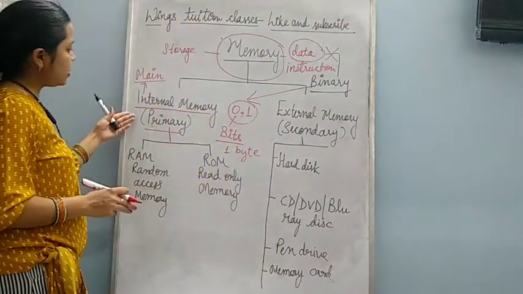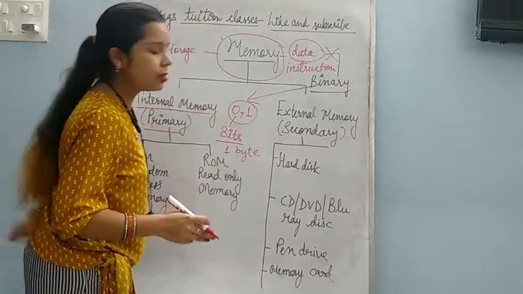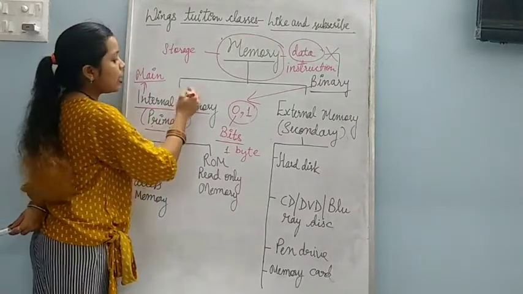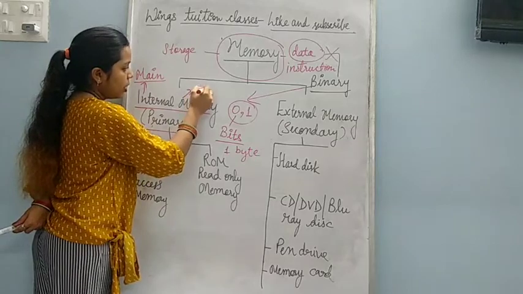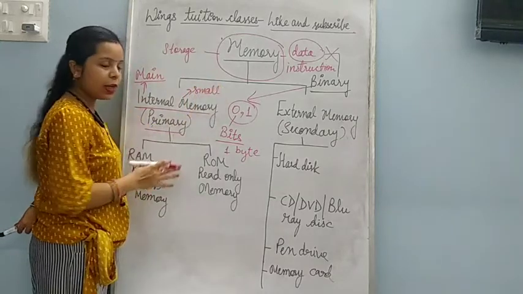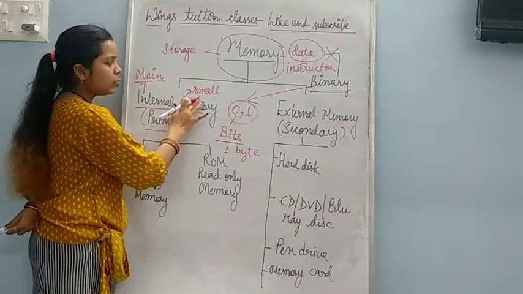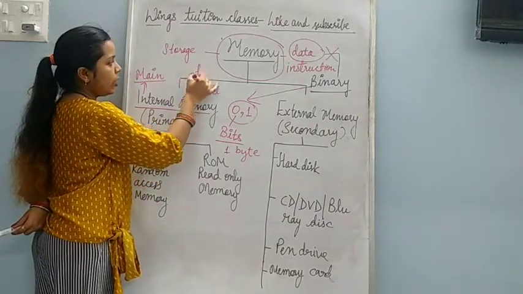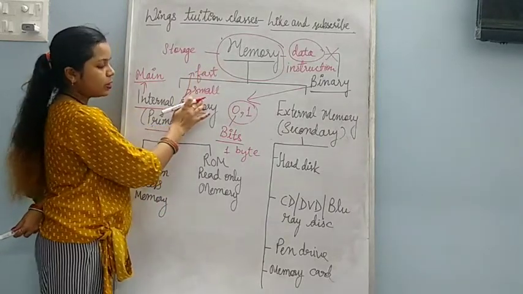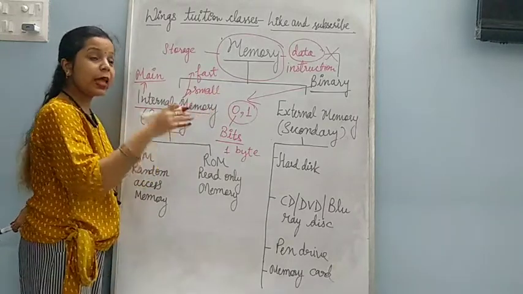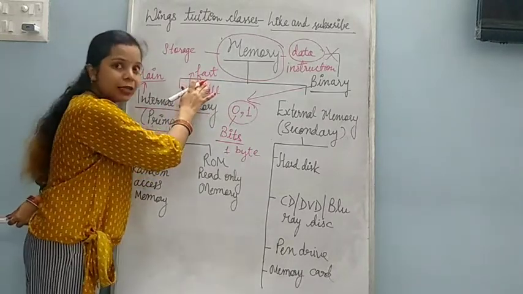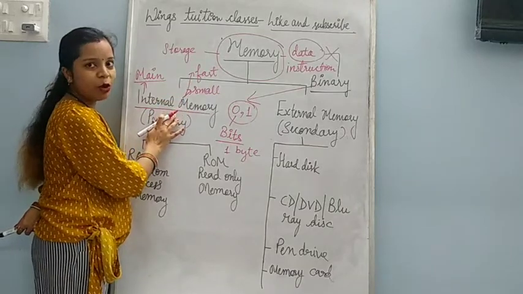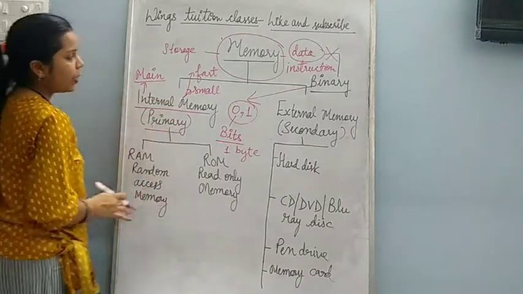Now I will tell you the difference between internal and external memory. This internal memory is small in size. It is not a very big memory. Next, it is very fast. Because it is small in size, that's why it is very fast also. And we can easily access data from internal memory.